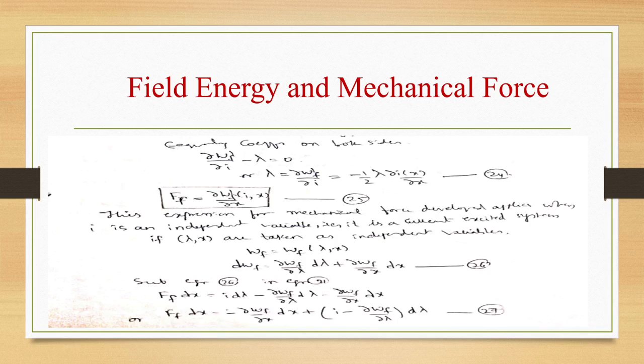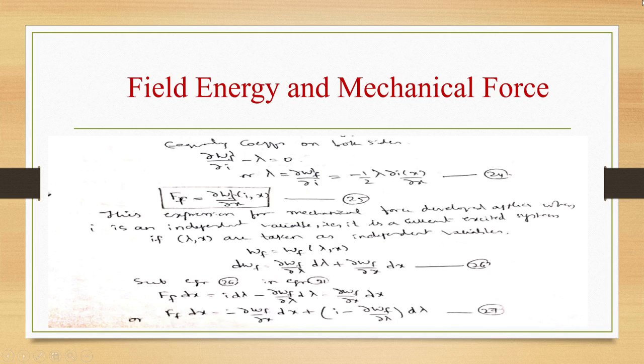So equating coefficients on both the sides, we are going to get the equation ∂Wf'/∂i minus λ equal to 0, or λ equal to ∂Wf'/∂i, and Ff is equal to ∂Wf'/∂x, which is a function of i, x. So this expression for mechanical force developed will apply when i is the independent variable, that is, it is a current excited system.